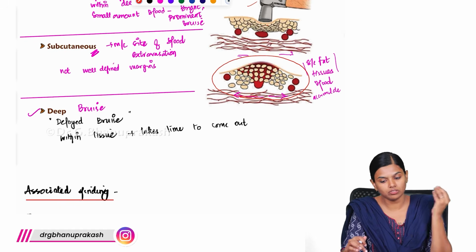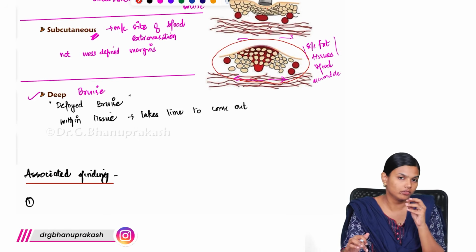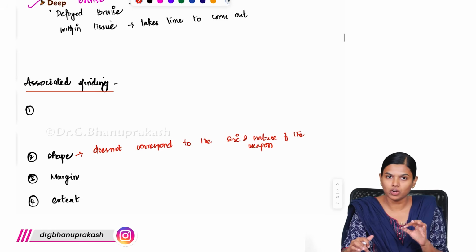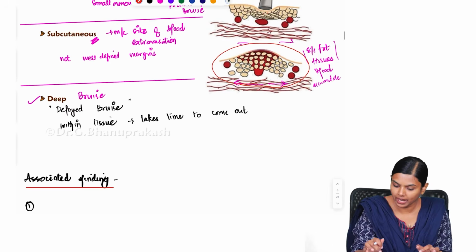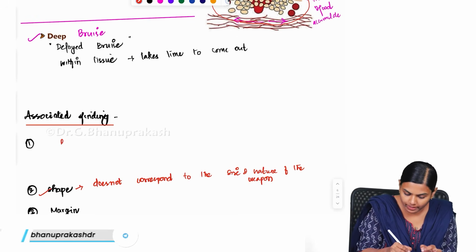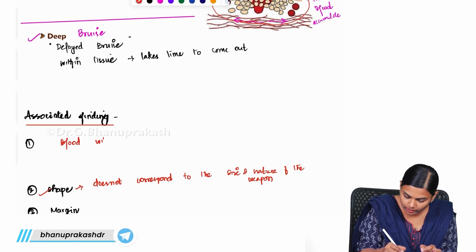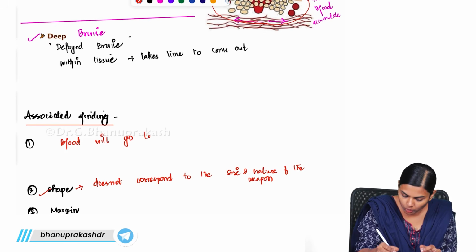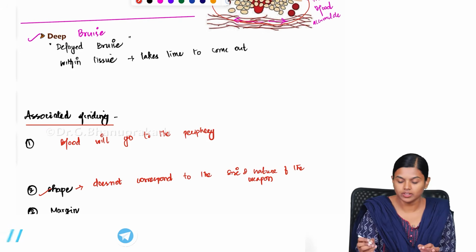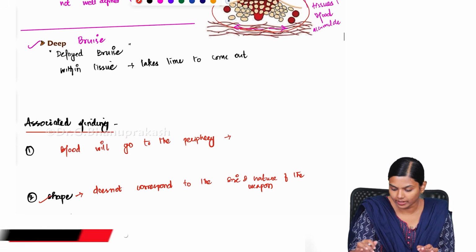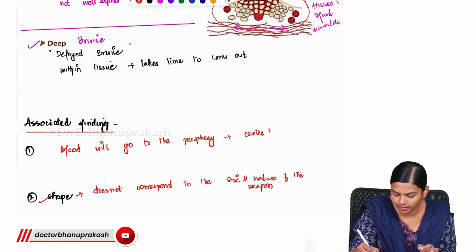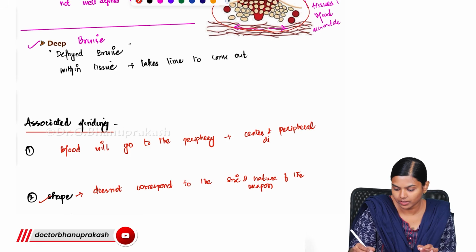So the nature of the strike and area of impact will not correspond with the shape of the bruise. And why we are saying this is that when that impact happens, the blood will go to the periphery, right? So the blood will go to the periphery. Because of that, you will get a center and peripheral differentiation.